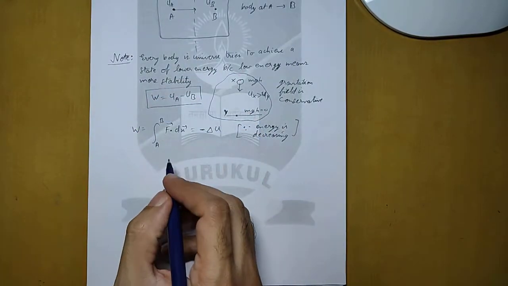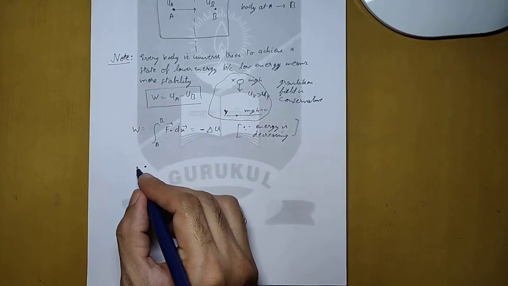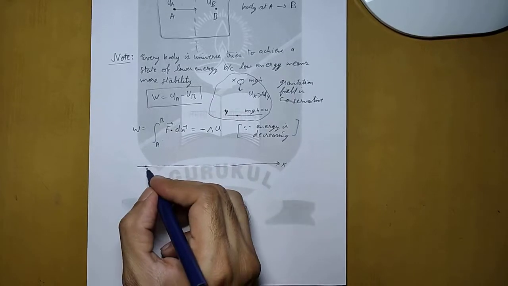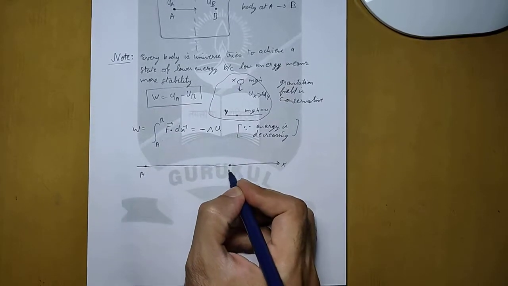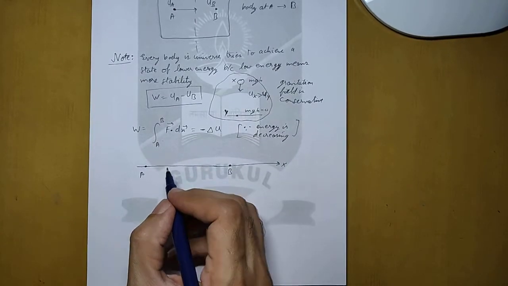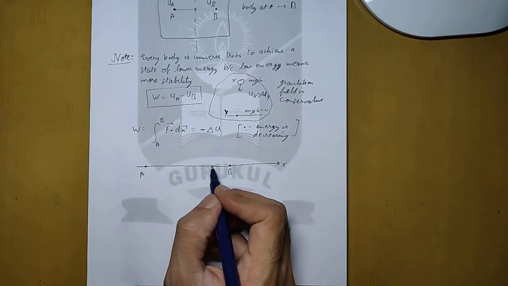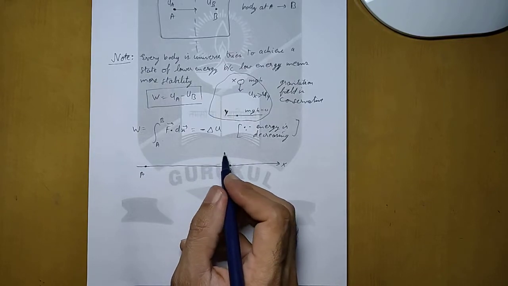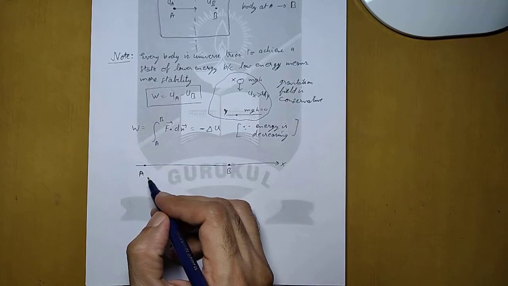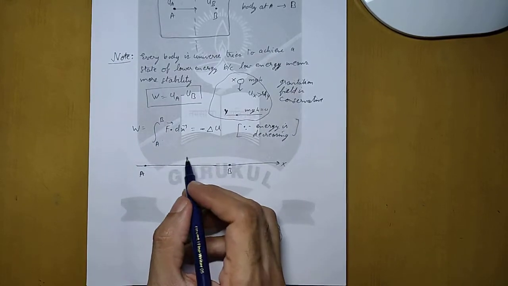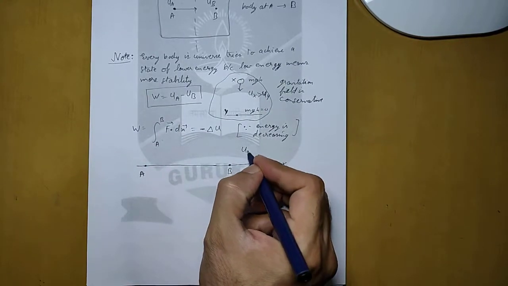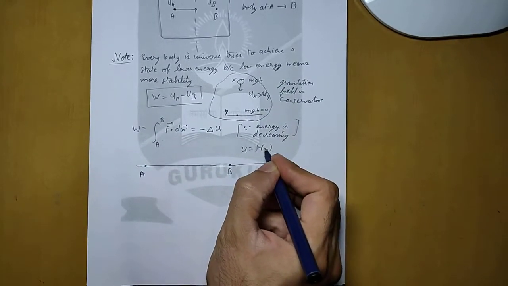Instead of a falling body, let us take another example: on a horizontal floor in the positive x direction, there is a point A and a point B, and a body is moving from A to B. Now during the displacement, since it is a conservative field, the change in potential energy will be a function of x, because the body is moving towards x, so we can write that potential energy will be a function of x.